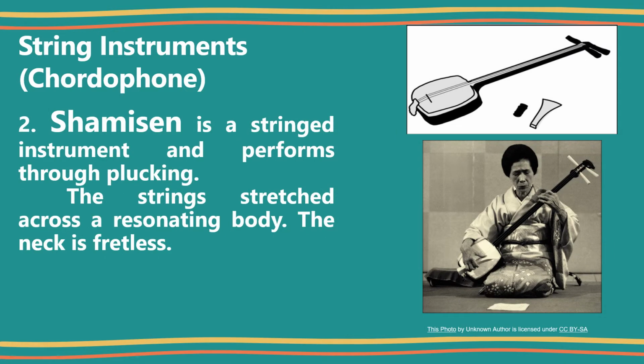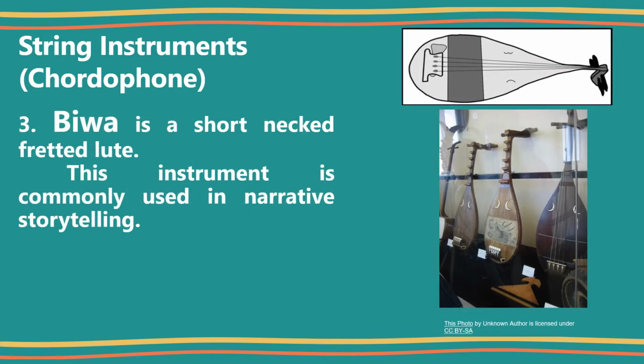Shamisen. Shamisen is a stringed instrument and performs through plucking. The strings stretch across a resonating body. The neck is fretless. Biwa. Biwa is a short neck fretted lute. This instrument is commonly used in narrative storytelling.